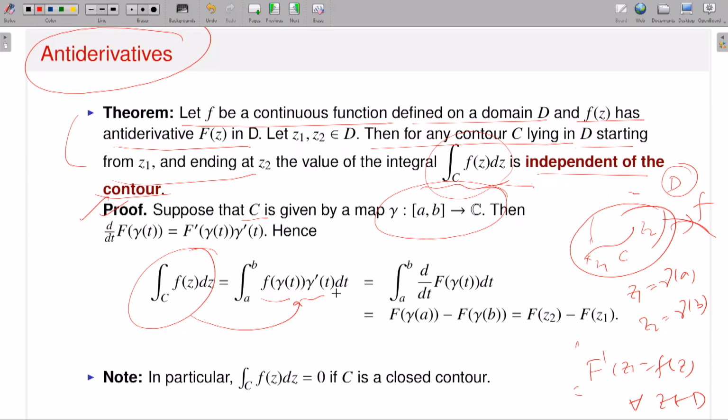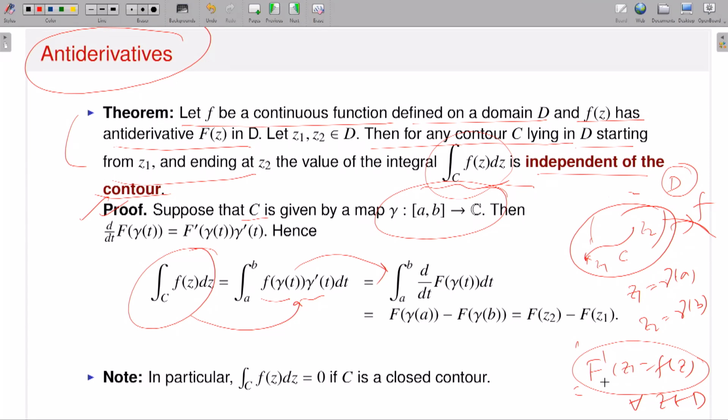Now since small f possesses an antiderivative, this integral is exactly equal to this. And why is this true? Just because of the chain rule. Capital F prime of z is equal to small f of z, given inside D for all z. If I take C, which is a contour, the points on C are gamma t.